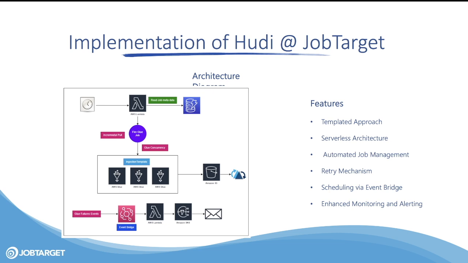And then once the job starts, it knows where to consume the data from the raw zone, and then it will basically build the silver zone. Throughout the entire process, if anything fails, all the events are broadcasted on EventBridge. A Lambda function is subscribed to these events, and it would be looking for failure events. If we do see any failure events, we will capture it and we will publish a message on an SNS topic. Now, whoever is subscribed to the SNS topic will receive an alert that this particular job has failed. So that is the overall solution.